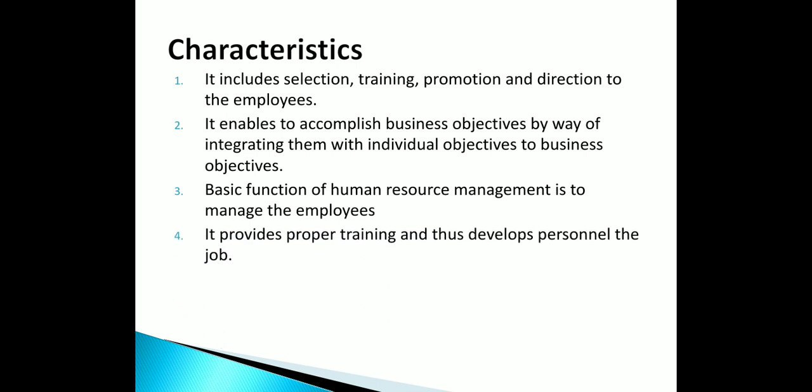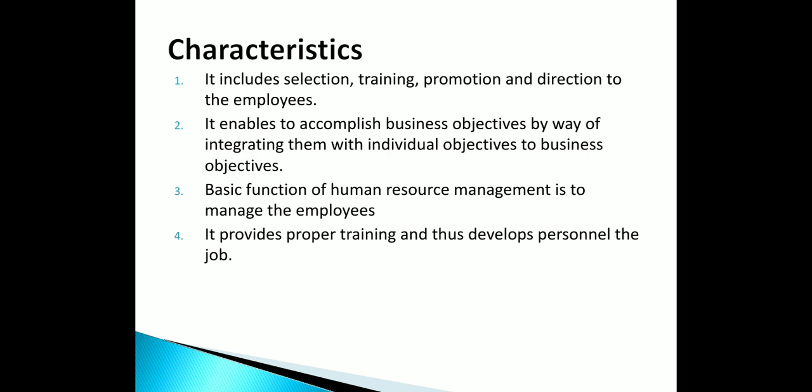Then it gives training to whom? To the bottom level of workers. HRM arranges programs about training, how to enhance knowledge, how to enhance skill, how they can develop their personality. And they arrange development programs for the departmental heads, so that the decision taking power and the managerial ability increase.